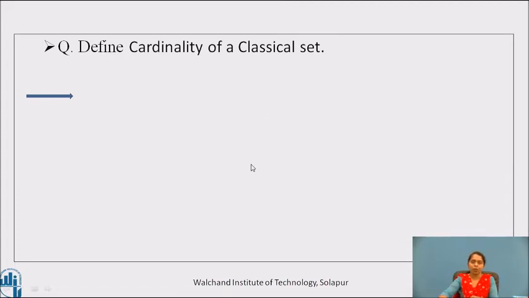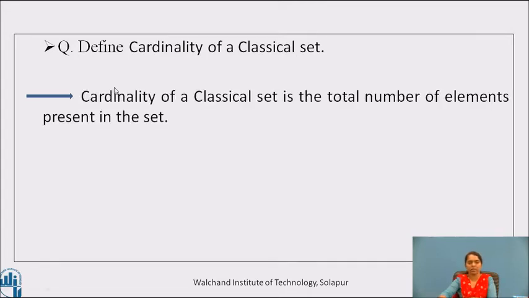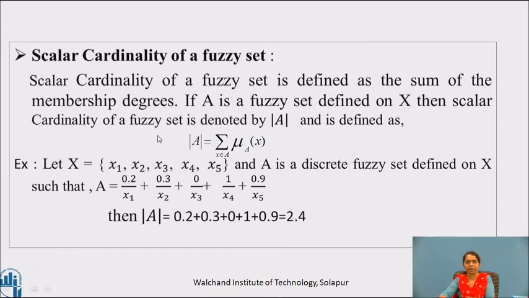Friends, please pause your video for a minute and define cardinality of a classical set. I hope you have given your answer. So, cardinality of a classical set is the total number of elements present in that set. Now, let's see the scalar cardinality of fuzzy set.